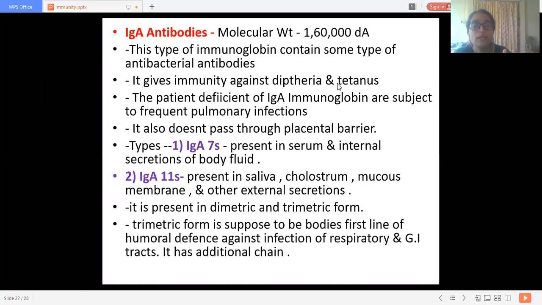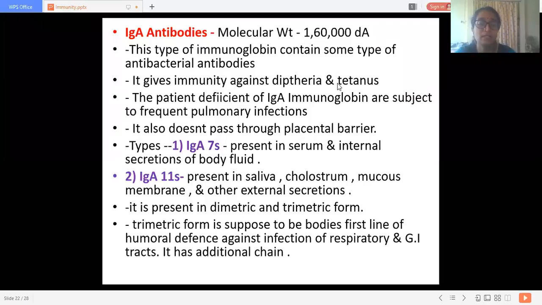Okay. Now there are two types of IgA antibodies: IgA7S and IgA11S. IgA7S is present in the serum and internal secretions of the body, GI secretions, and other internal secretions like mucin in the mucous membrane, in the blood, and in the lymph.